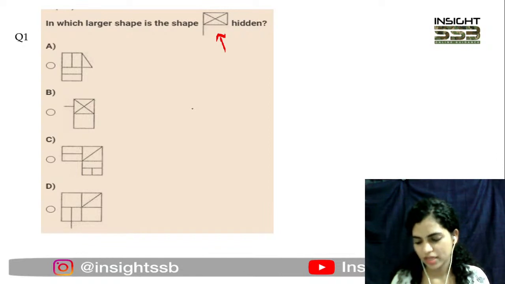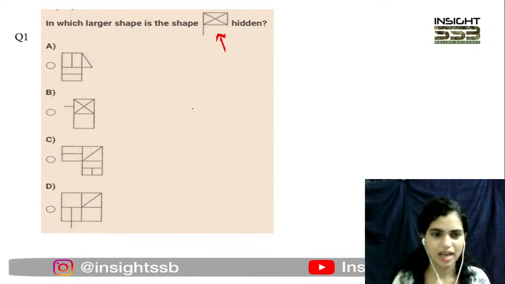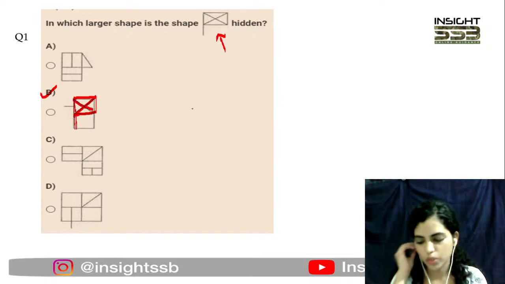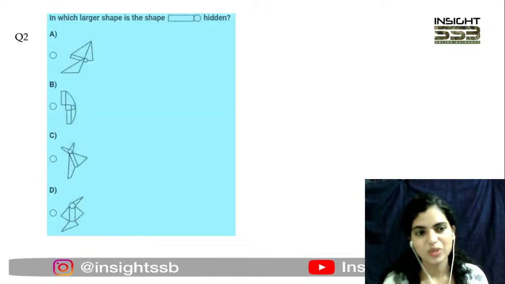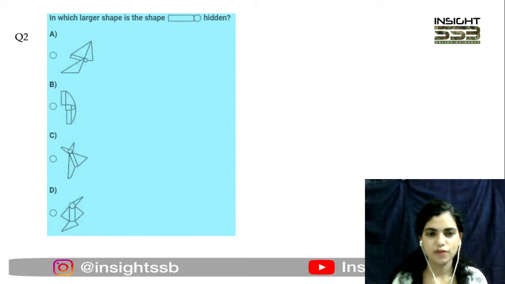All right, so you guys are on fire with B, and I have to agree that yes, it is option B here. Okay, this particular figure which is given in the question is right here in this option. You just have to visualize it. Because it is falling as it is in this particular option, that is why we are going with option number B. Right? Perfect. Moving to question number 2. Again, another figure, a rectangle and a circle which are touching each other. You just have to find which option here has this figure.